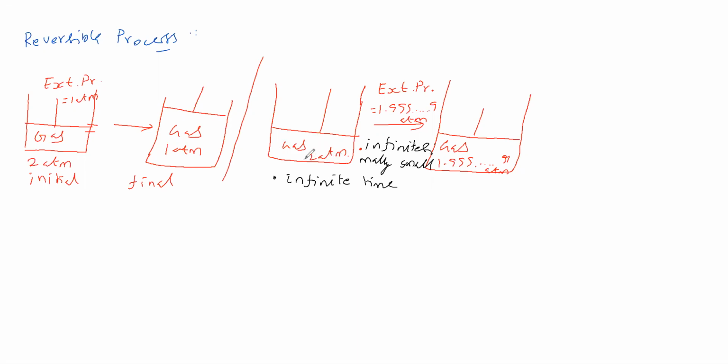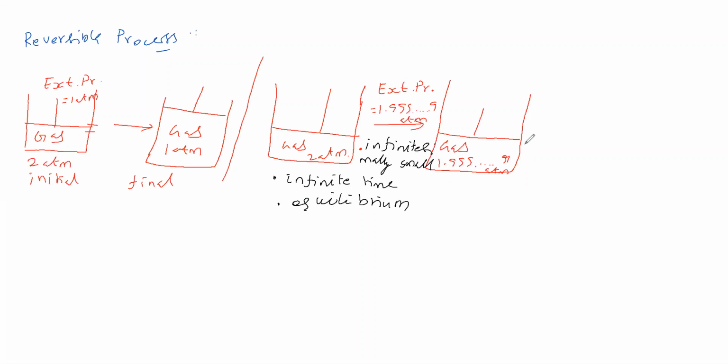So that the system goes for expansion, and the pressure of the system and the pressure of the surrounding become equal. Till they become equal, up to that time we have to leave it. That's what this infinite time indicates. Then the system should get equilibrium with the surrounding. Up to that time we have to leave this system. Between system and surrounding, equilibrium should be attained.